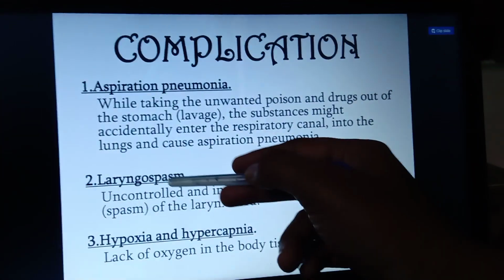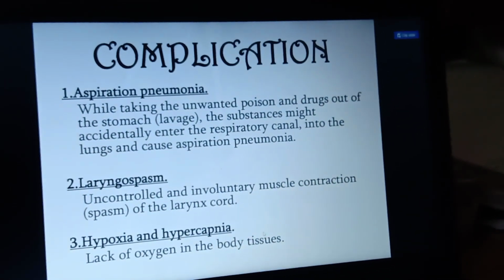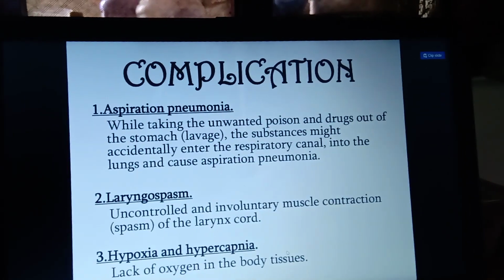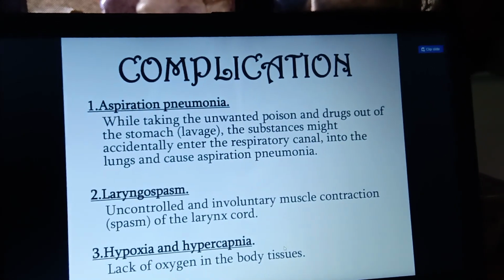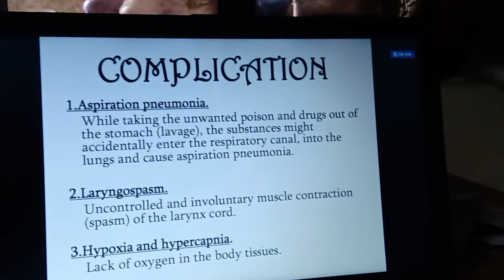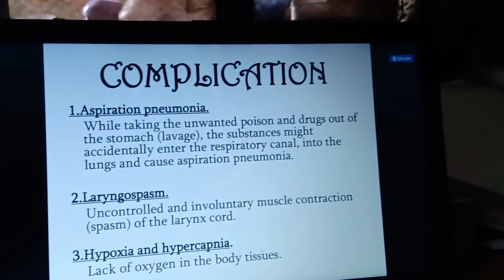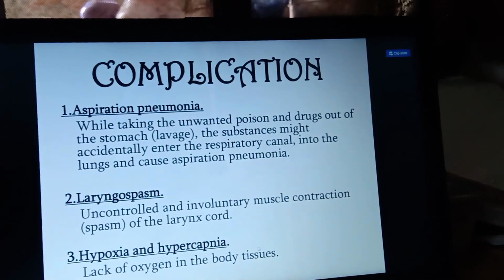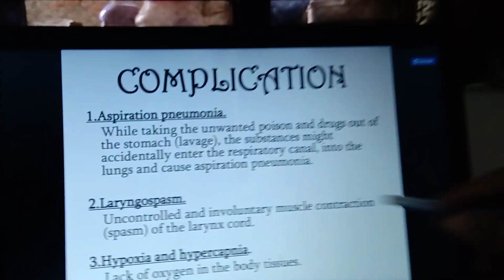And next one is laryngospasm. When you are introducing a tube, the larynx is soft, and there is involuntary opening and closing of the passage. The area over the larynx has a chance of rupturing, and due to involuntary contraction of the muscles, you may see some infections and spasms over the laryngeal cord.